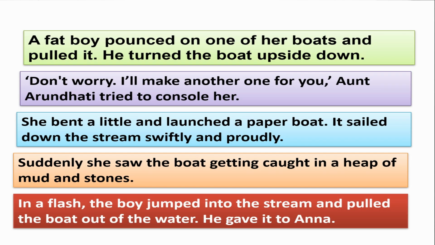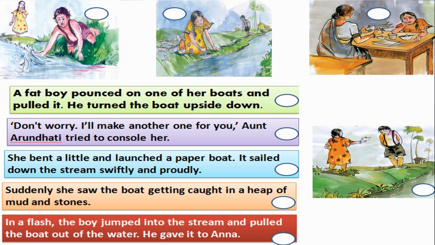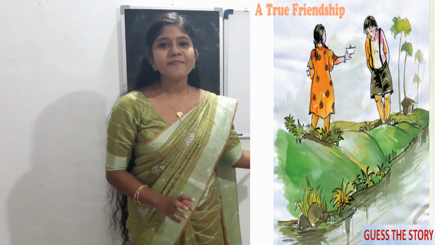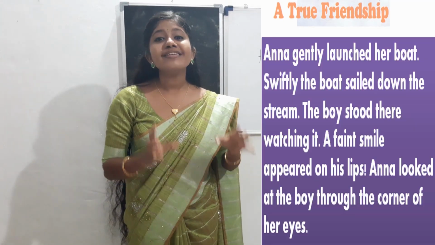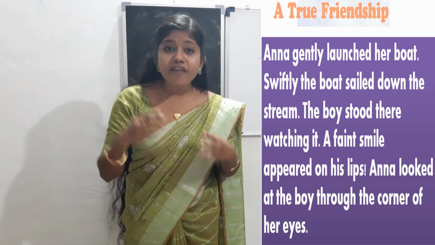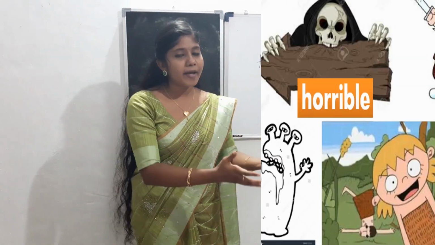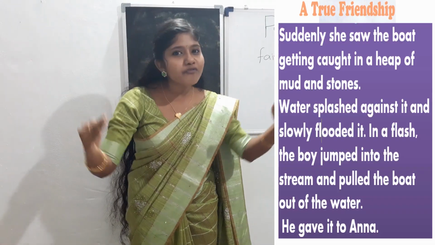Then what happened in the story? Can you sequence the events? What comes first? What happened next? Then what happened? Can you sequence the events? See this picture. Anna handed over not so good paperboats to the boy. And the boy stood watching. Anna was launching her paperboat again. Something horrible happened. The paperboat got caught in a heap of mud and stones.